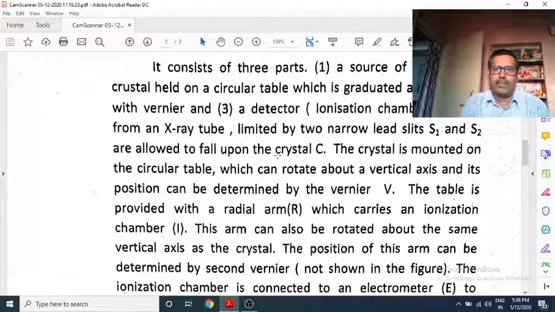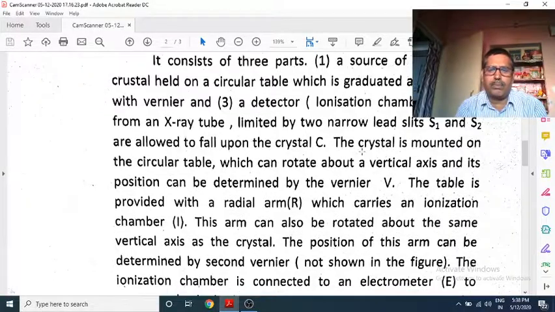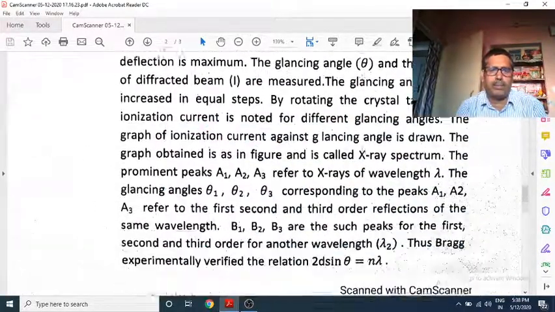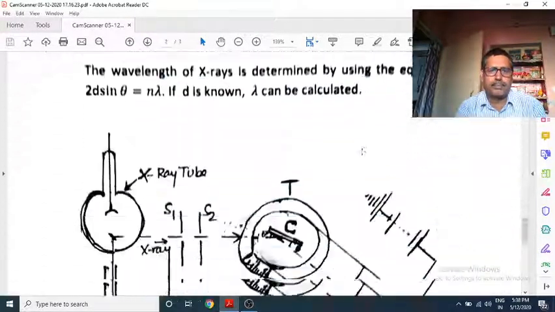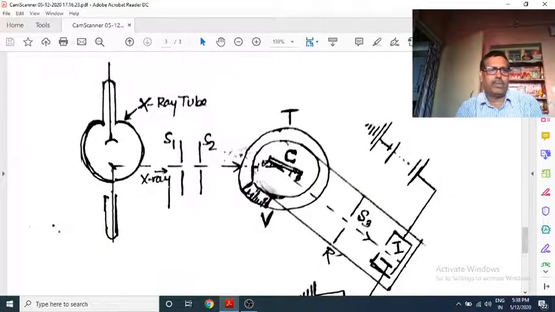X-rays come from the X-ray tube. I come to the figure directly; it will make it more clear. See here, this portion is what we are going to do. We are going to diffract the X-rays. So we have to make an arrangement of X-ray source, a second arrangement for the crystal, and a third arrangement for detection.